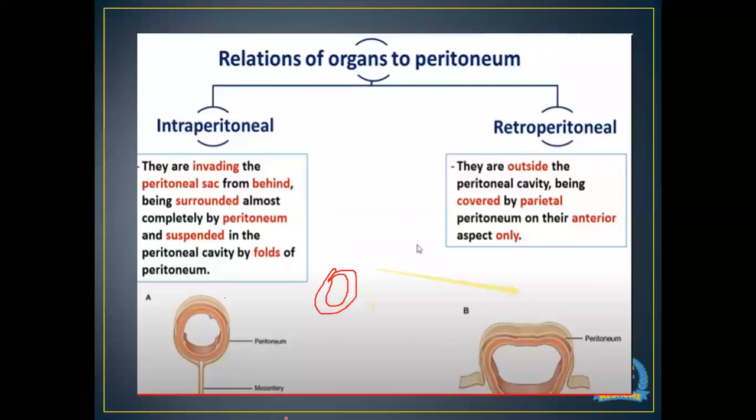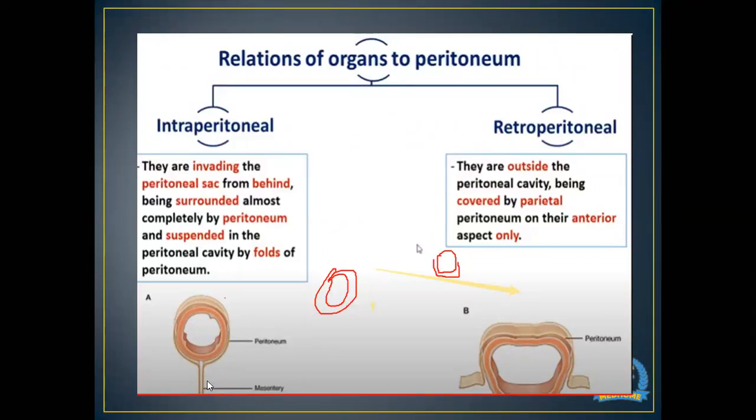And now what is retroperitoneal? Retroperitoneal means that if we consider it as the suprarenal gland, it is not going to be covered by peritoneum, or it can only be covered by peritoneum on one side, on the outer side. If it is partially covered by the peritoneum only on the anterior aspect, then it is called a retroperitoneal organ. If we consider this other organ, it is covered by its own peritoneum and it has a mesentery as well.